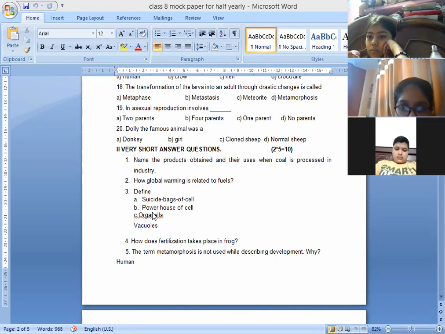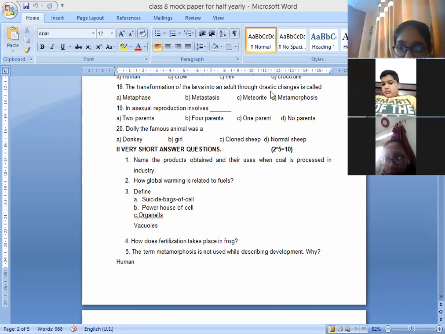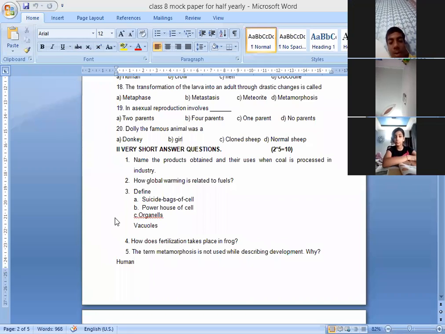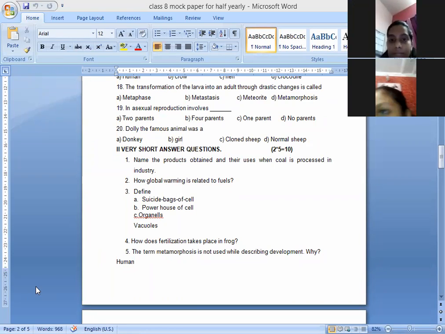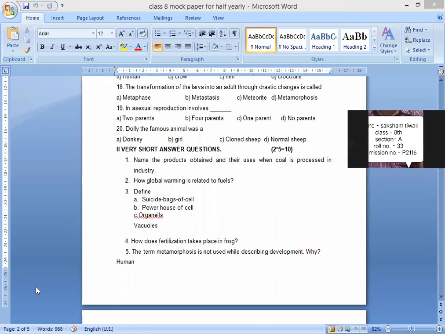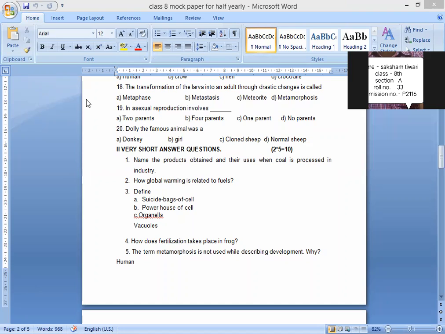Ma'am, the term metamorphosis is not used while describing development in humans, because in human beings, body parts similar to those present in the adult are present from the time of birth.